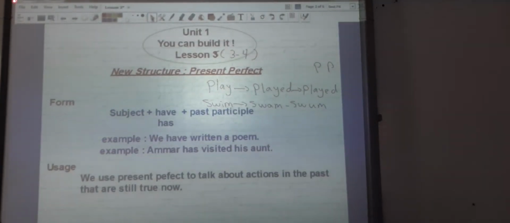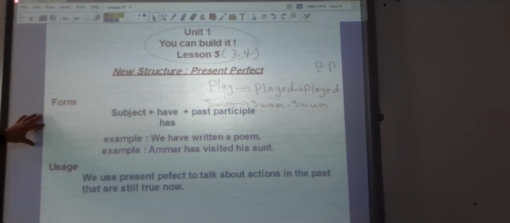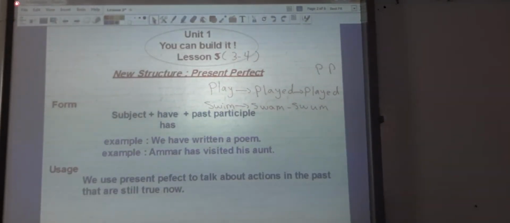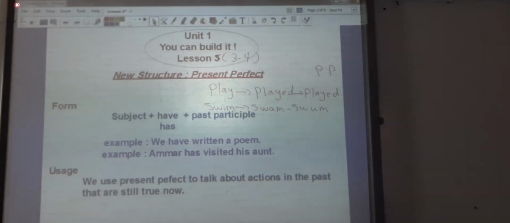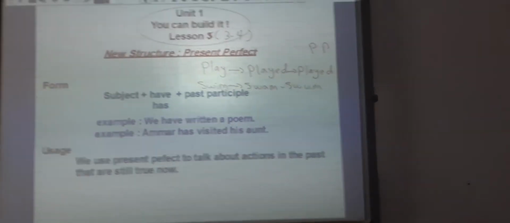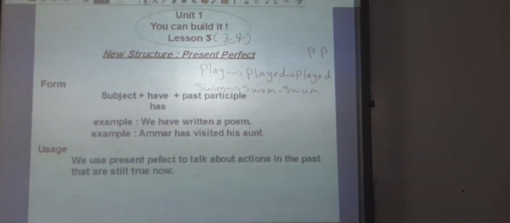Okay, what is the present perfect? The form of present perfect is have or has plus past participle. Past participle, this is the third form of the verb. For example, we have written a poem. Ammar has visited his aunt.